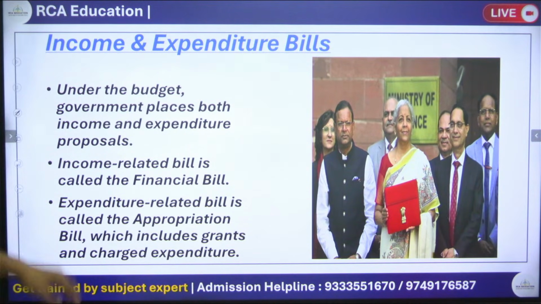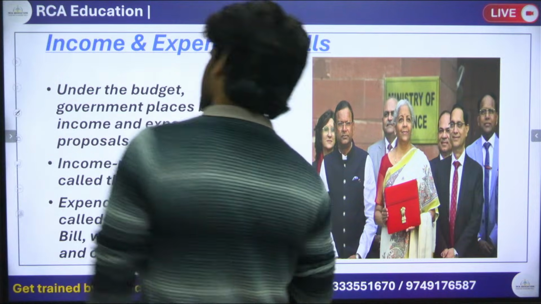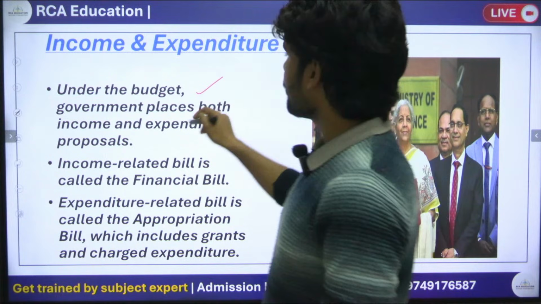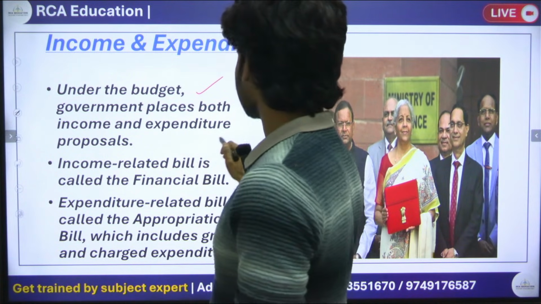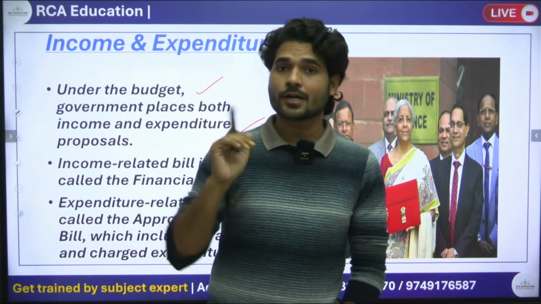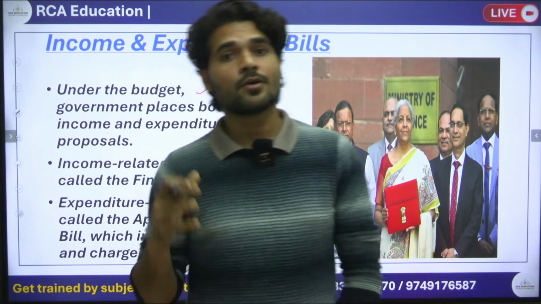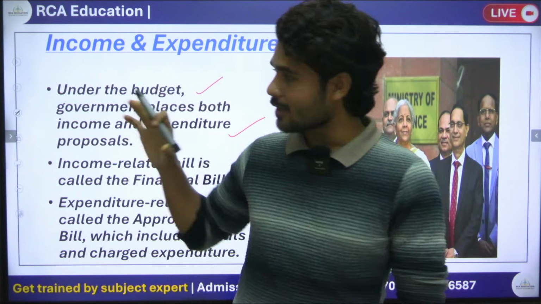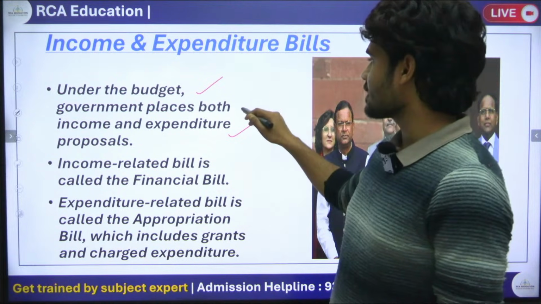Next, income and expenditure bill. Okay, so under the budget, the government places both the income and expenditure proposals. What incomes the government is going to generate in future and what expenses will be required in our country, all of these are written under the budget. So it is written here.